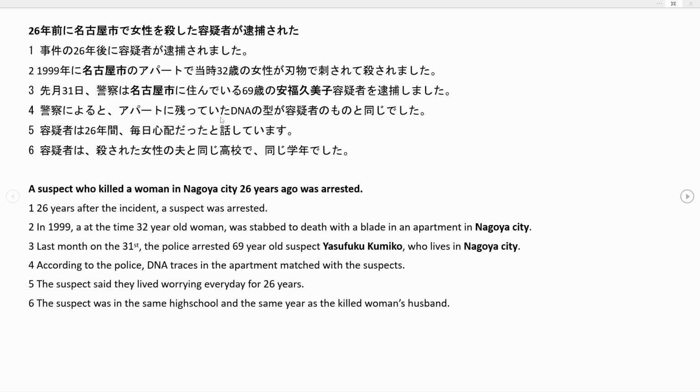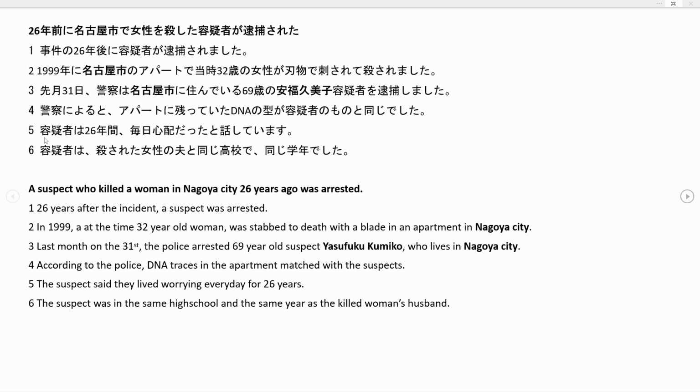Then we have a description of what kind of DNA that was. It was 残っていたDNA. So again, ている or ていた in this case. It was DNA that was left somewhere, and that place is here apato. Then we have just this little phrase at the start of our sentence. We have niyoruto, which means according to, and keisatsu, the police. Which gets us, according to the police, DNA traces in the apartment matched with the suspect's.